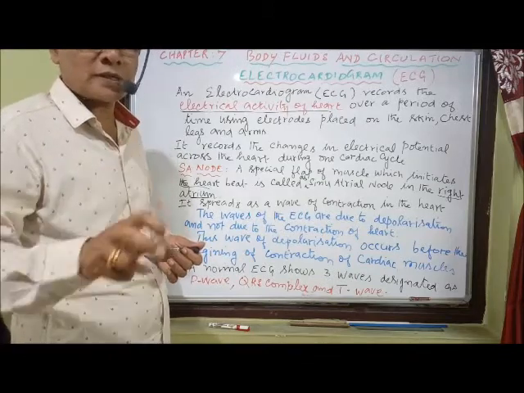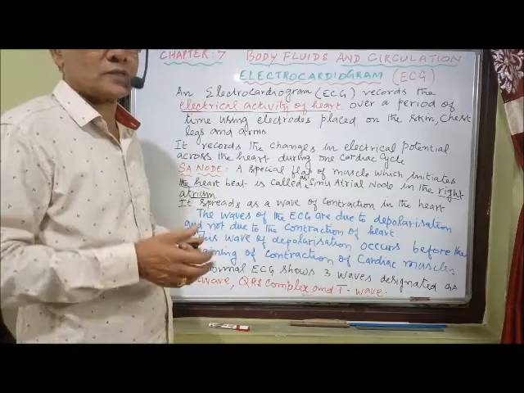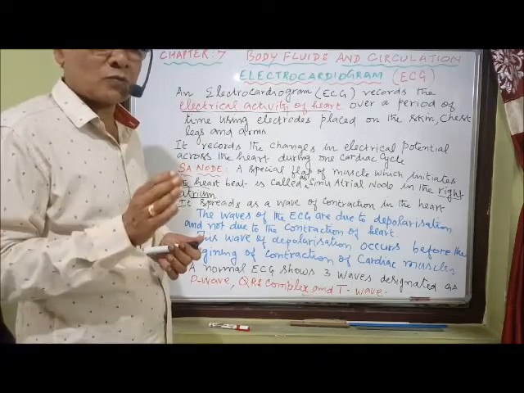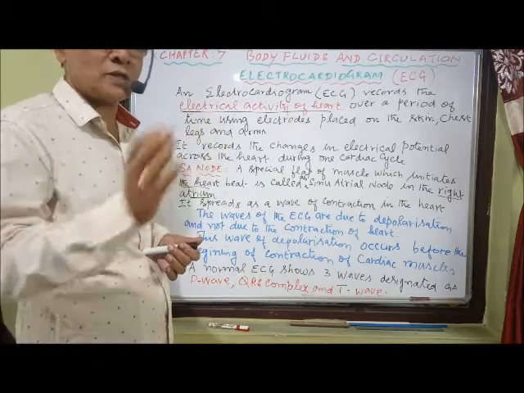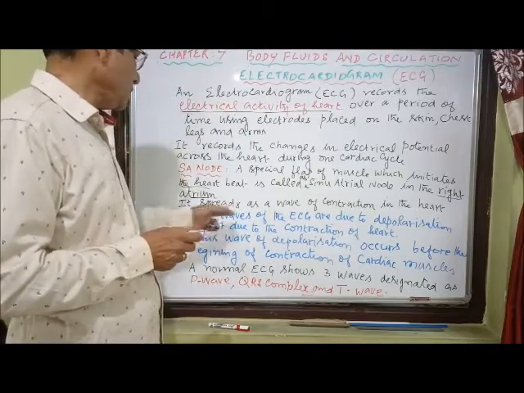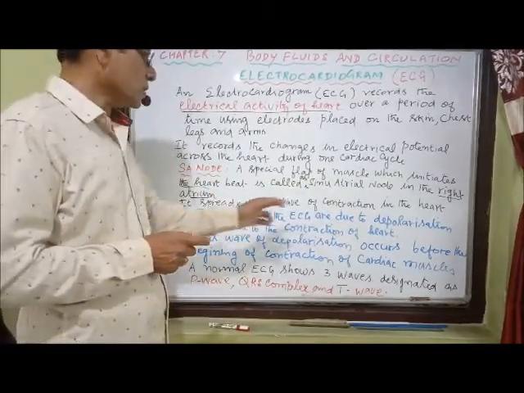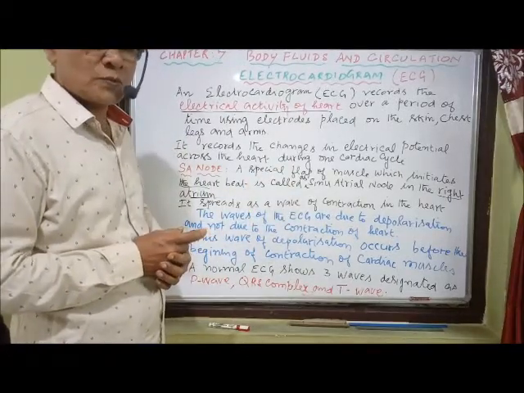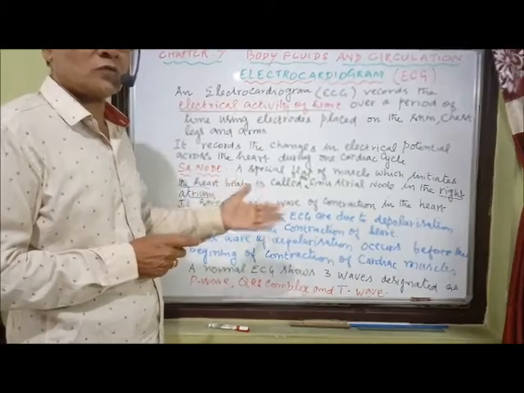That is because of electric activity and not due to the contraction of the heart muscle or the cardiac muscles. Remember, we are recording only the electrical activity and not the contraction and relaxation of the heart, but it is related to what's called the electrical activity. So the waves of ECG are due to depolarization and not due to contraction of the heart. Though depolarization occurs, we also have repolarization, returning back to the original condition.